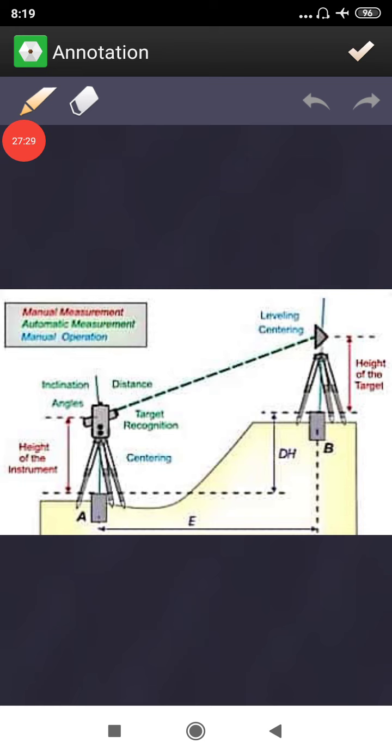Now this figure shows you the operation of a total station. One side you will be having a master station, and another side you will be having a remote station, the staff station you can call it. From the instrument station, you have to send a wave to the reflector, and again you are supposed to receive it back. And this is the same basic principle that EDM works on. As I said, it is an electronic theodolite integrated with electronic distance measurement.